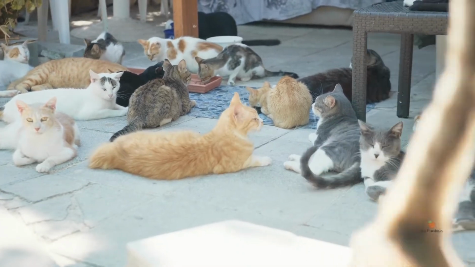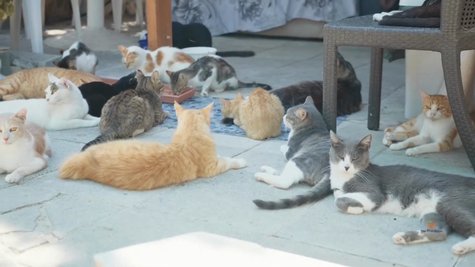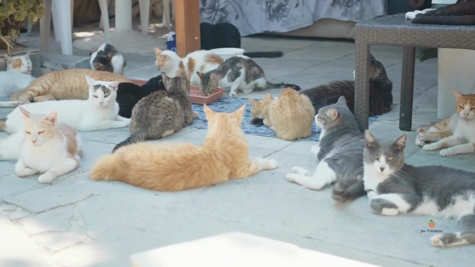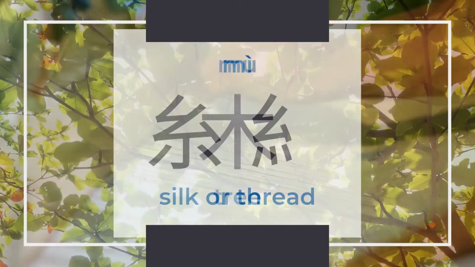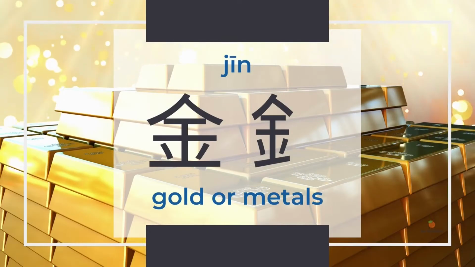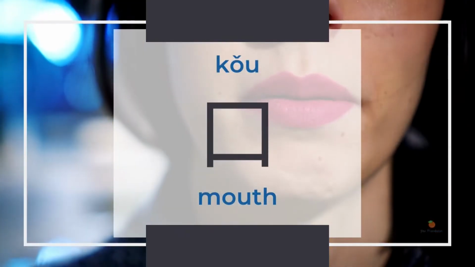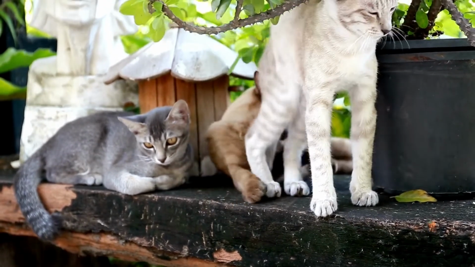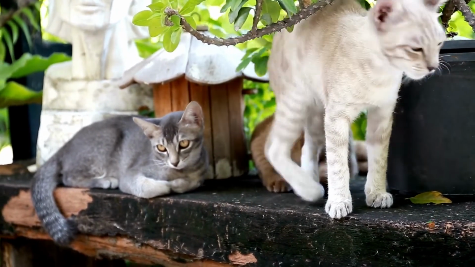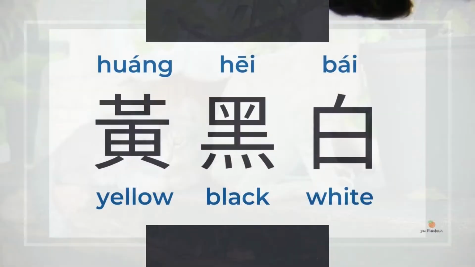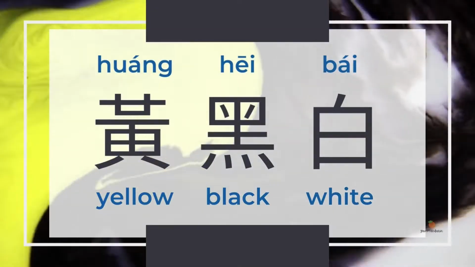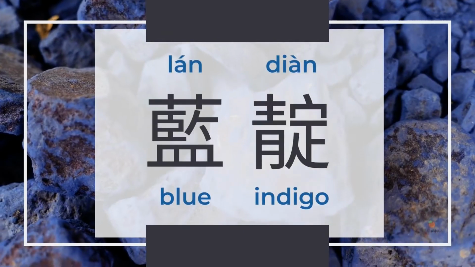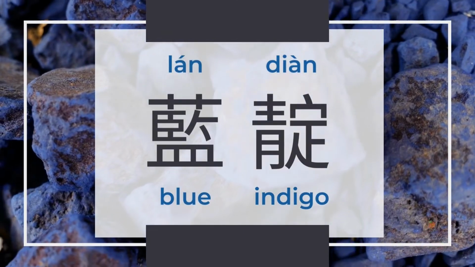More than 10 colors are coming, and I divided them into 3 categories. The first is Chinese radicals: 糸 silk, 木 tree, 金 gold, 口 mouth, and I group them so that it's easier to remember the Chinese radicals and the characters. The second part is the color itself is a Chinese radical. The third part is 2 other Chinese radicals.